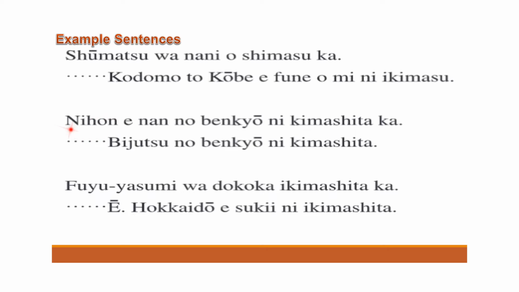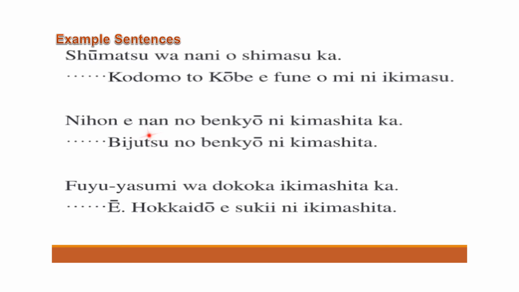Okay. So next we have Nihon e nan no benkyou ni kimashita ka. What is the main sentence? Nihon e, Japan. Okay. Kimashita ka. What is kimashita? Kimashita is the past form of kimasu, that means came. We already studied it, na? So this is an interrogative sentence. Did you come to Japan? Alright.